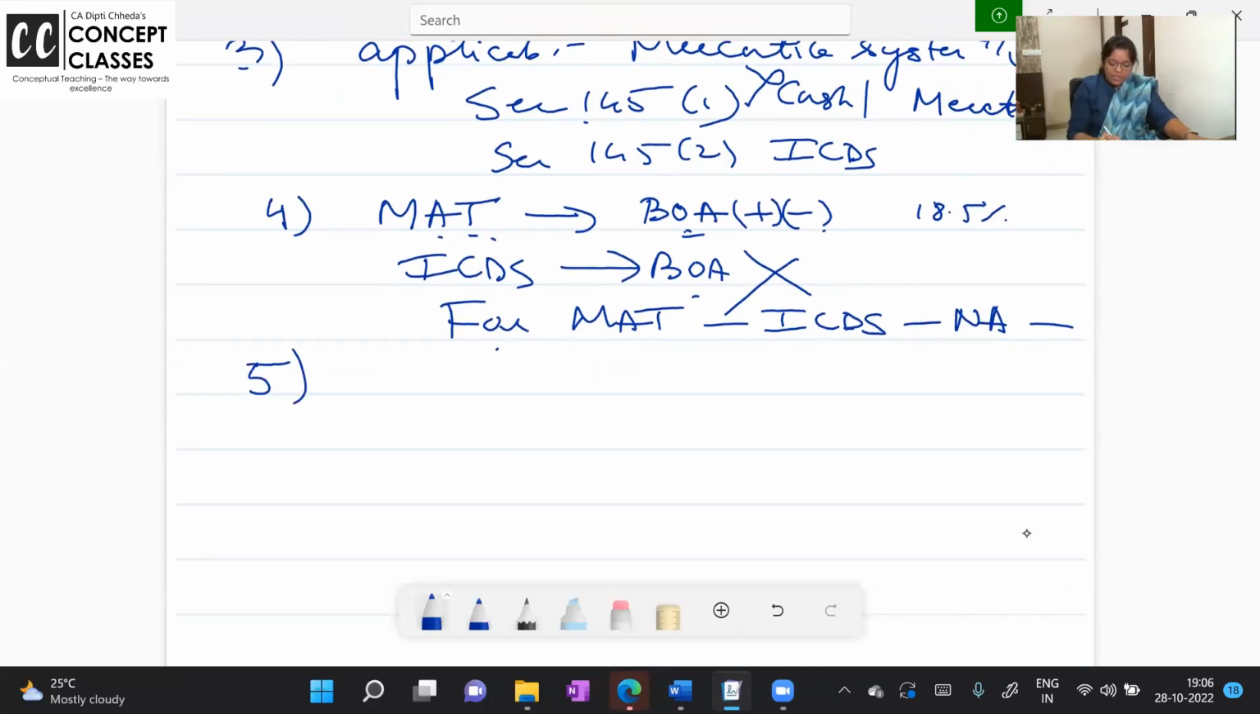Next, dear students, did we do AMT? Yes or no? What is the full form of AMT? Did Deepti Ma'am teach you AMT? One full class we did. What did you learn? Alternative Minimum Tax. Very good. It is applicable to all other than companies.